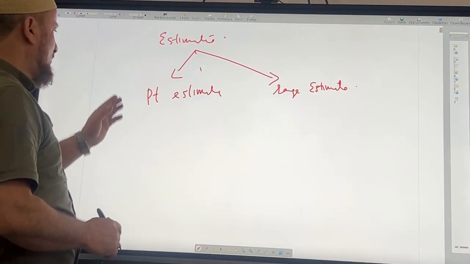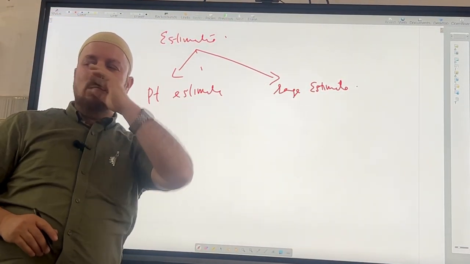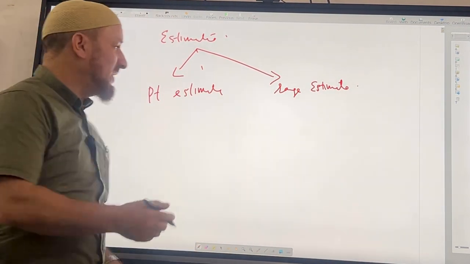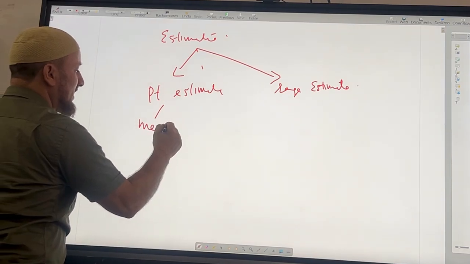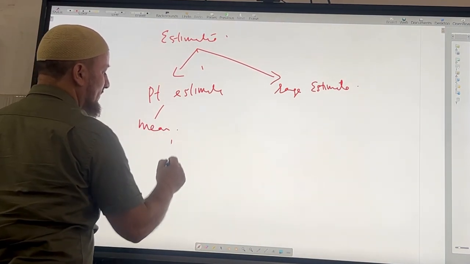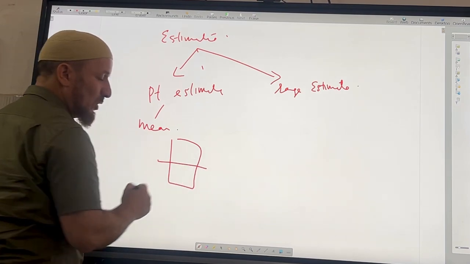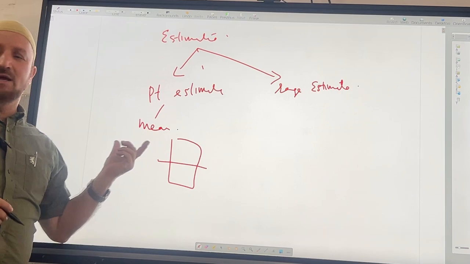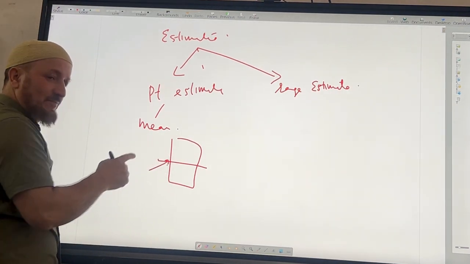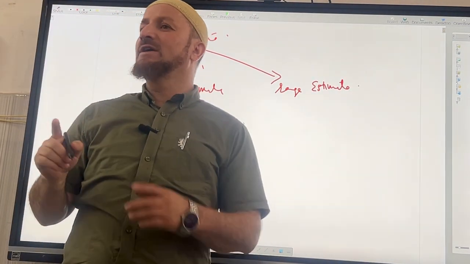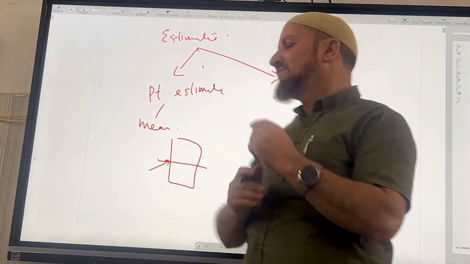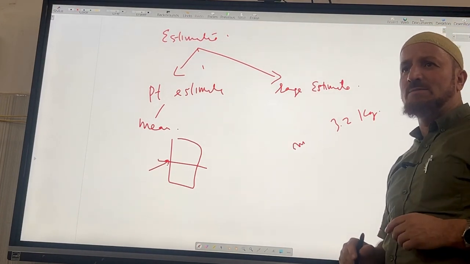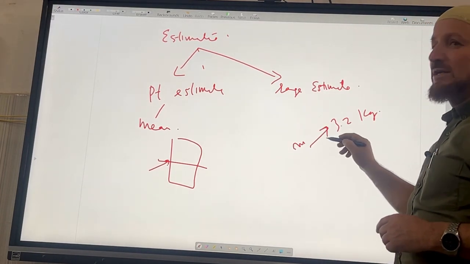Yeah. So point estimate and range estimate. We want to find a point estimate, like we want to find the mean. The mean definitely will be the point estimate. You have some variables, you add all the values and divide by n and you get the mean, exactly one point. For example, the average weight of newborn babies is 3.2 kgs. This mean is telling me one single point.